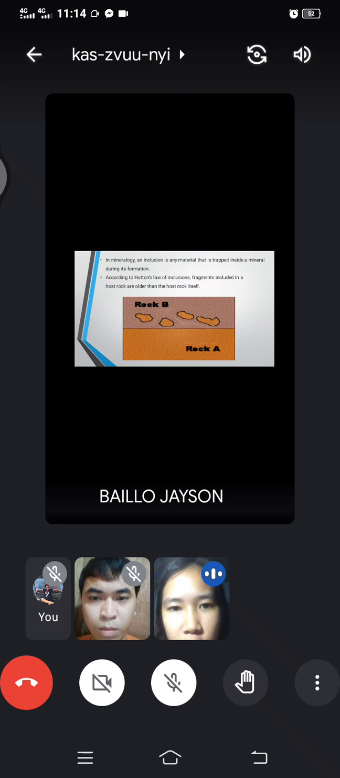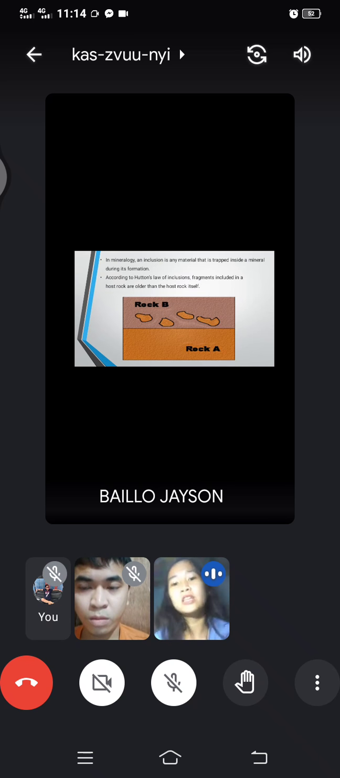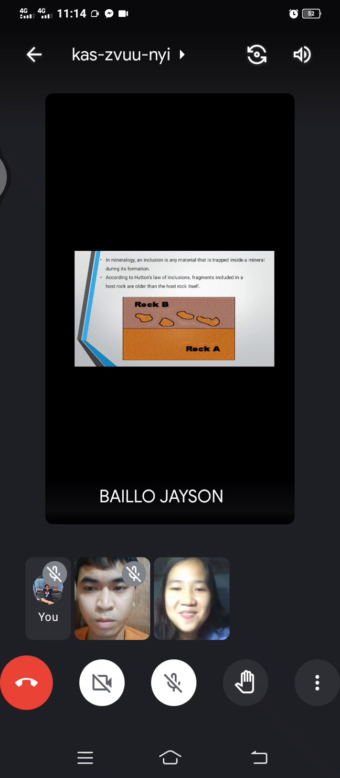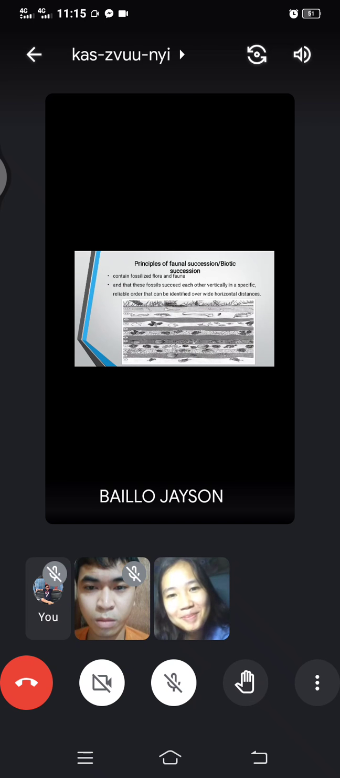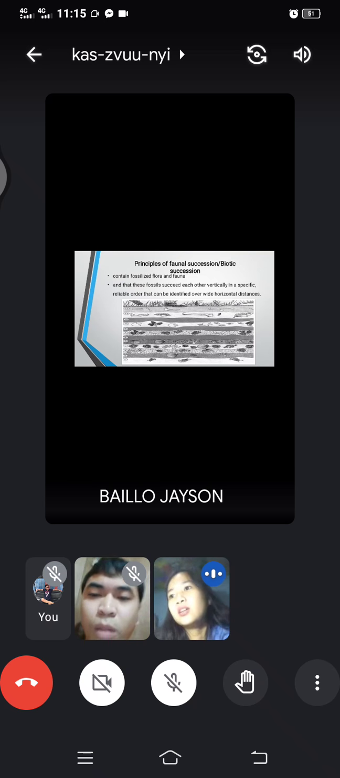In mineralogy, an inclusion is any material that is trapped inside a mineral during its formation. Sorry for what I said a while ago. So any material is located in rock B. And then, according to Hutton's law of inclusions, fragments included in a host rock are older than the host rock itself. So that is the explanation here. Okay, next slide. Next is the principle of faunal succession, or the biotic succession.